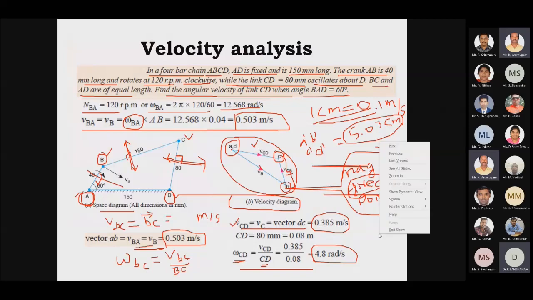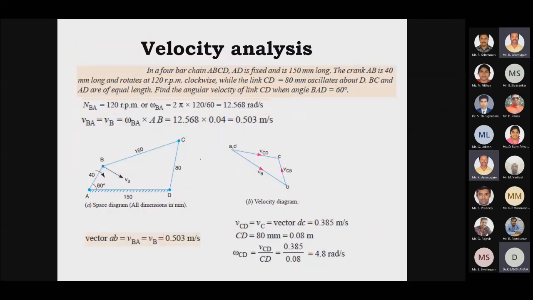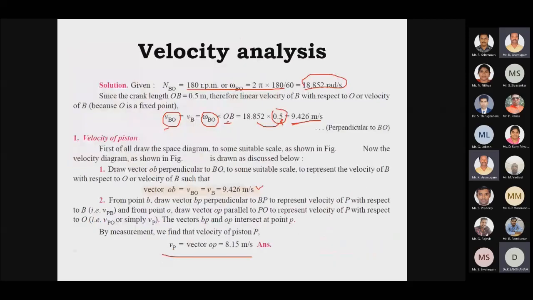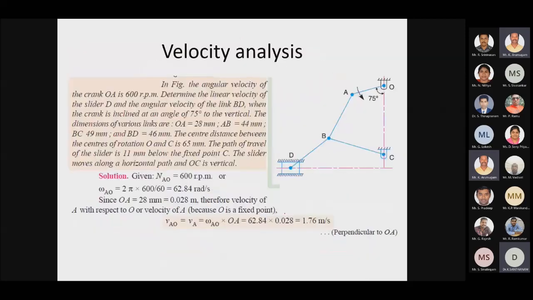So this is your 4-bar mechanism, this is your Scotch yoke or slider crank mechanism, and this is your compound mechanism, which is called a toggle mechanism, where we have a 4-bar. Here you can see this is your 4-bar link and this is your slider. So for drawing the velocity diagram,